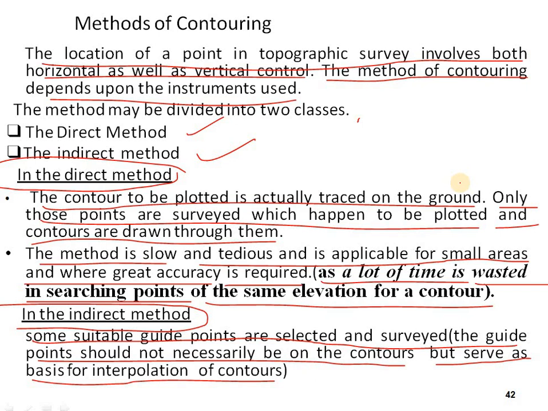These guide points are used as the basis for interpolation of contours. That means the main points which are selected are used for interpolation of contours. This is what happens in the indirect method.